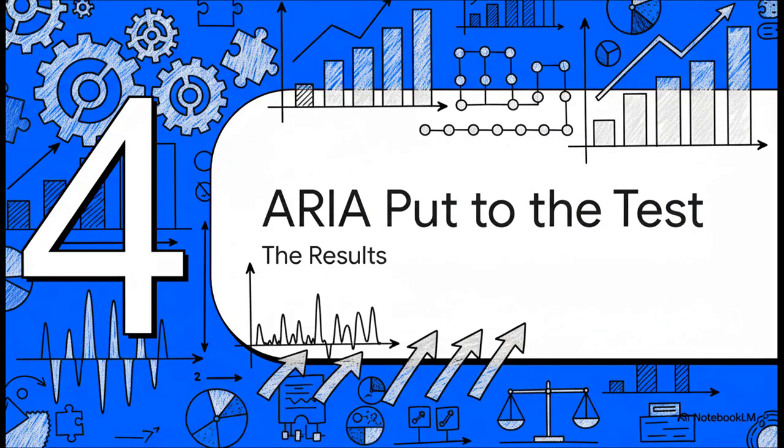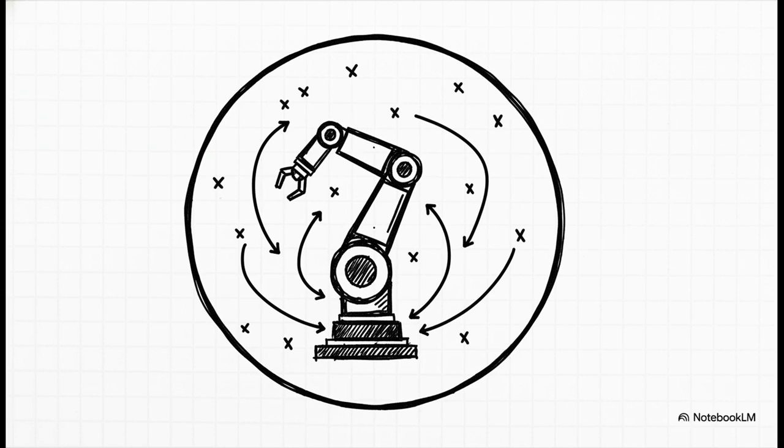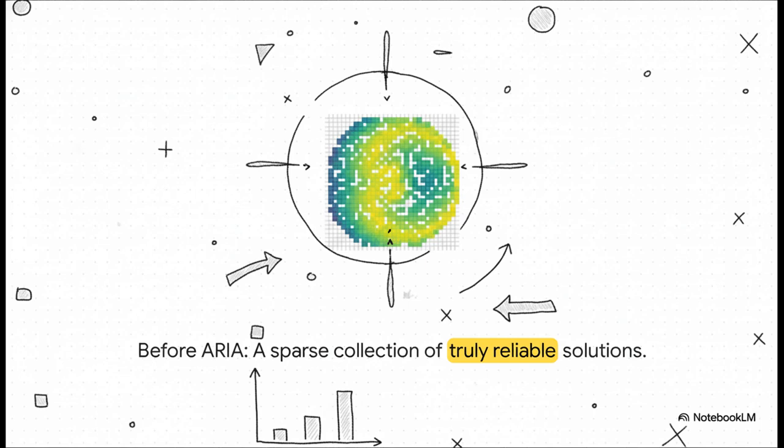All right, that all sounds great on paper, right? But does it actually work? Let's take a look at the results. So the researchers put ARIA through its paces on a bunch of tasks, including that robotic arm we saw earlier. And the goal wasn't just to find one way for the arm to reach a target. The goal was to find a diverse and, crucially, a reliable set of ways to reach every possible target in its workspace.